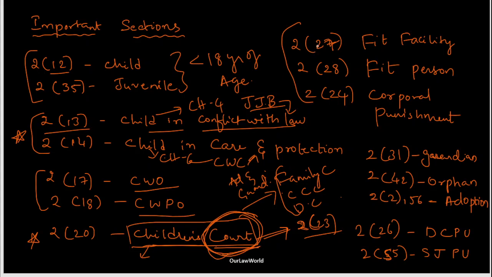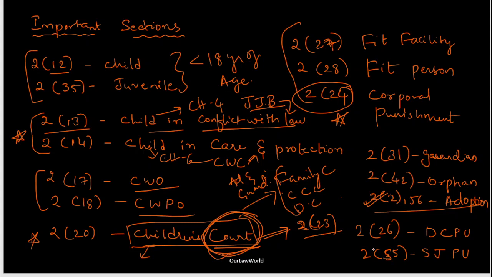The next set of things you have to remember is 2 subclause 27, fit facility; 2(28), fit person; and 2(24), one of the important sections, which is corporal punishment. Go to the definition part and you can understand what a corporal punishment is. The next ones are 2(31) guardian, 2(42) orphan, and 2 subclause 2, whereas Section 56 also deals with adoption.